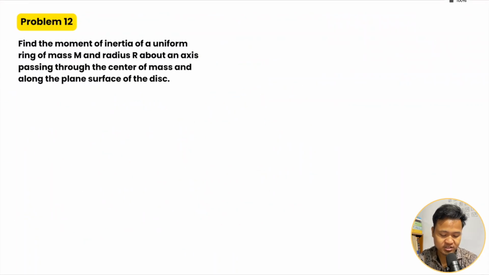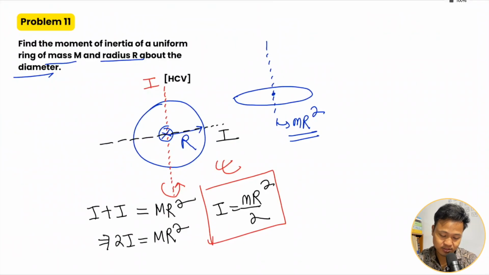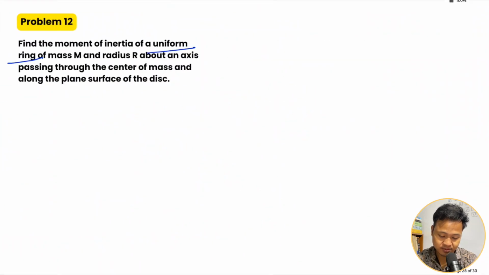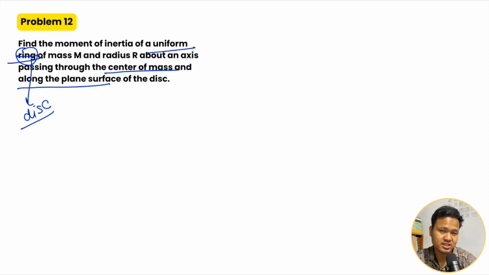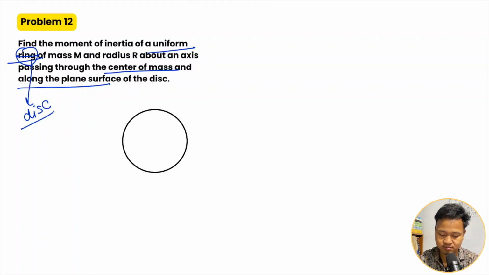Next, you have the moment of inertia of a uniform disk. Not a ring, this is a disk of mass m, radius r, about an axis passing through the center and along the plane, that is, along the diameter. Let me draw a disk.